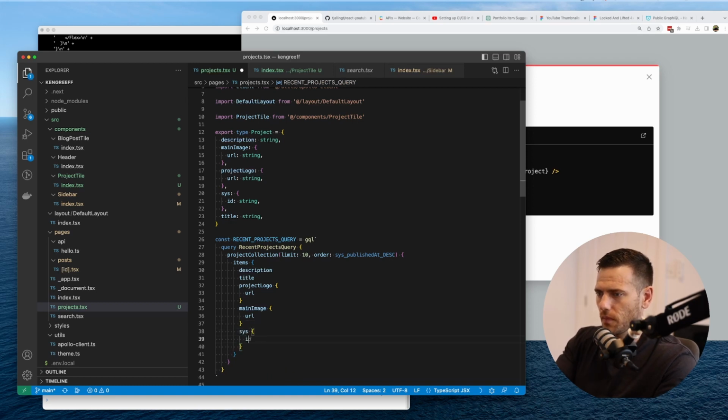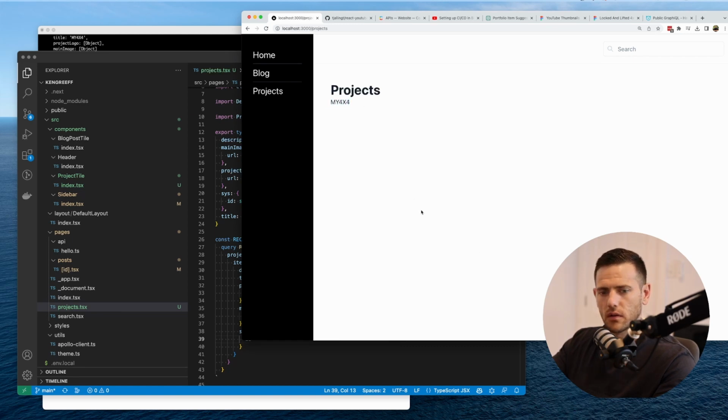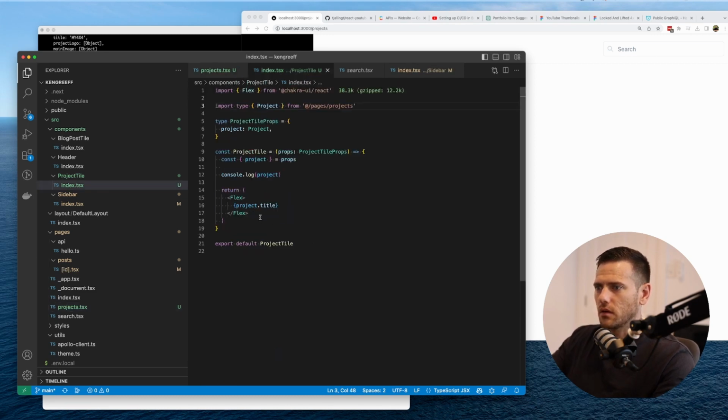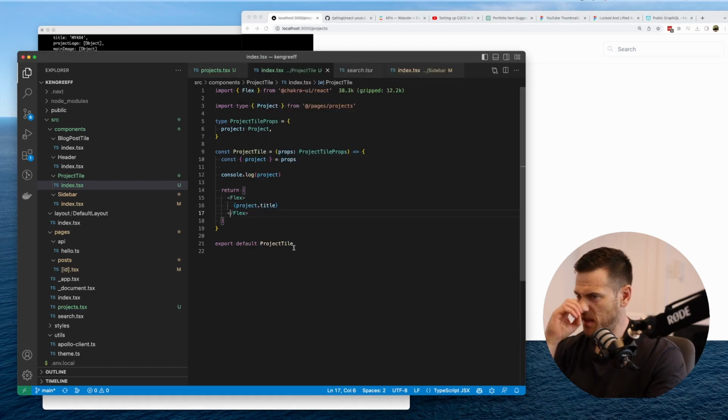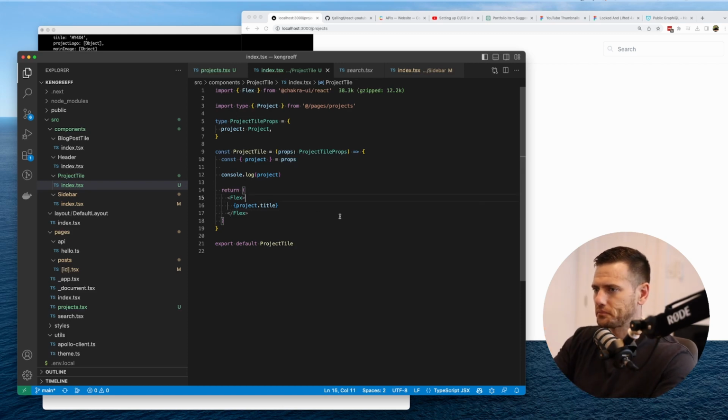Save that, refresh a few times. There we go. Got a project, big project over here. So that's just getting the title, which is what we expect. But now what we want to do, I'm thinking on the left hand side, is probably the project logo, and then on the right hand side I'll probably have title, description, and a screenshot just to start us off. So we'll get cracking on that one.